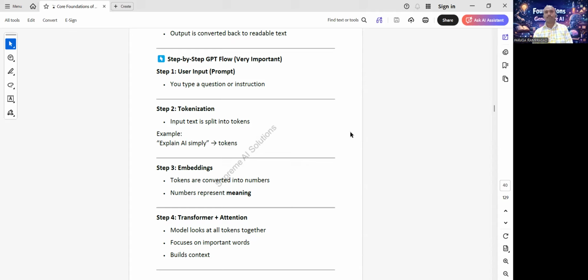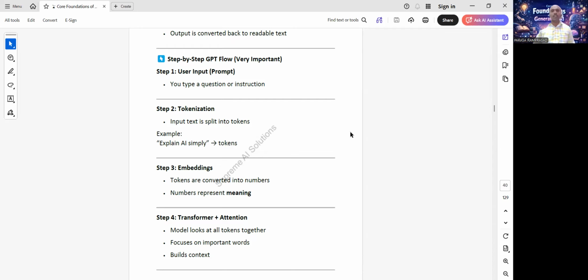Simple explanation: each word becomes a number. That number represents meaning. Words with similar meaning have similar numbers. Daily life example: student roll numbers. The teacher does not call full names every time, but uses roll numbers. Same idea.